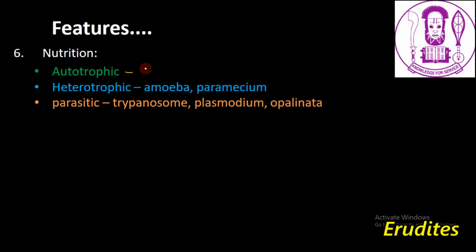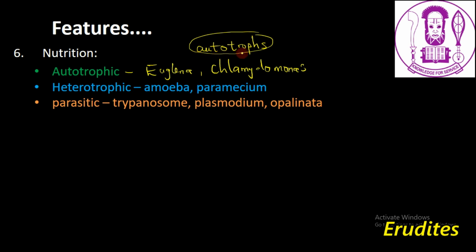Examples of such protozoa are euglena and chlamydomonas. These protozoa can produce their own food, and that is why they are referred to as autotrophs.